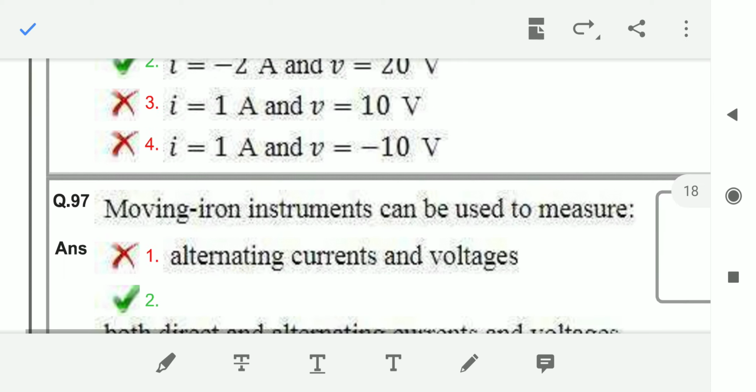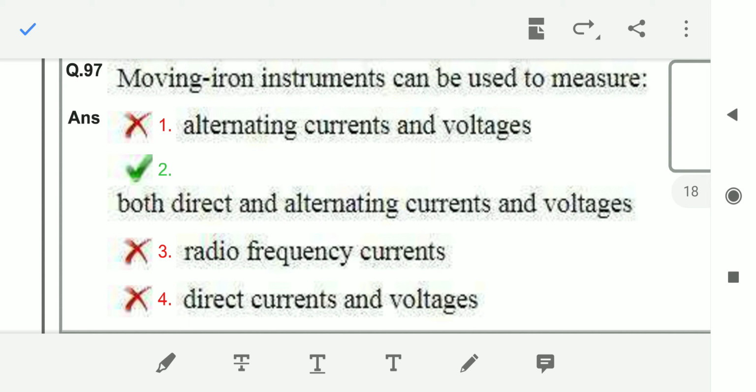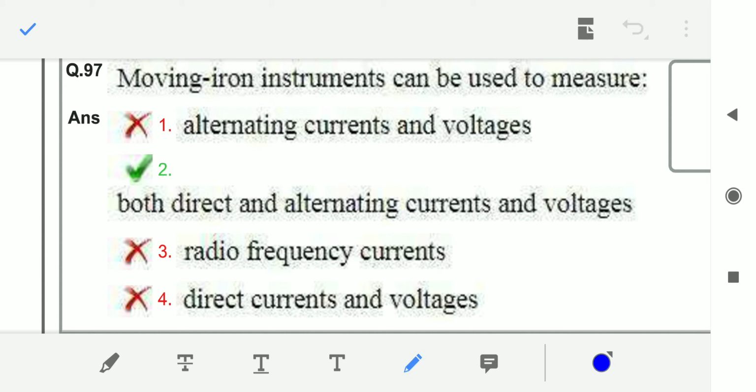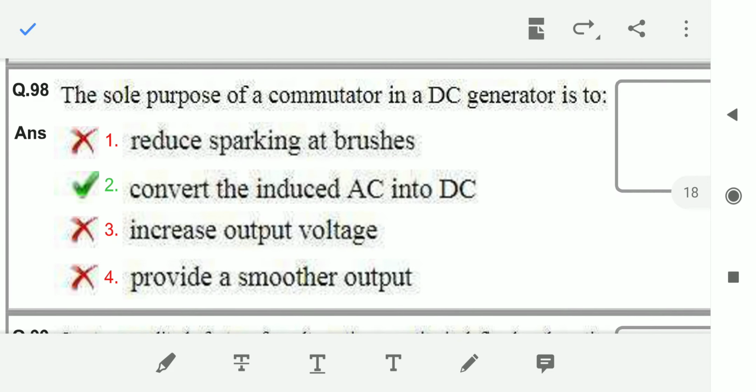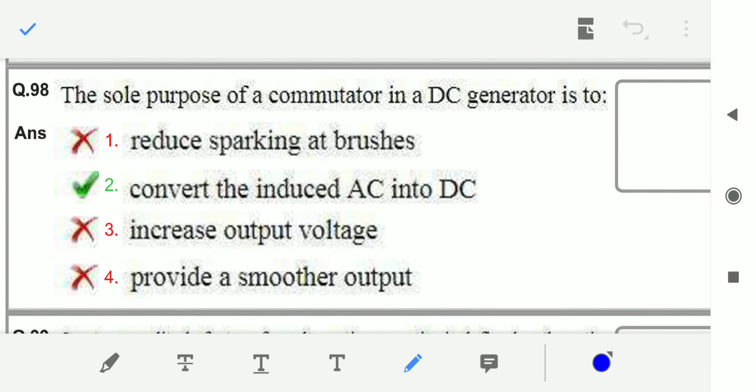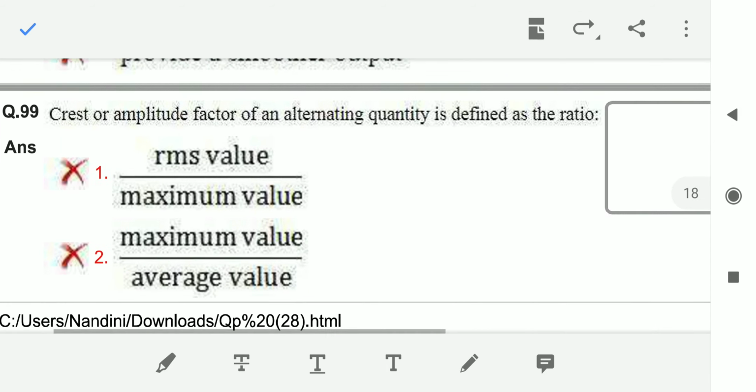Coming to question number 97, moving iron instruments can be used to measure. Moving iron instruments, MI instruments, can be used for both AC and DC. If he has asked you about MC instruments, then MC instruments are only for DC. The sole purpose of the commutator in a DC generator is to convert the AC into DC in the DC generator.